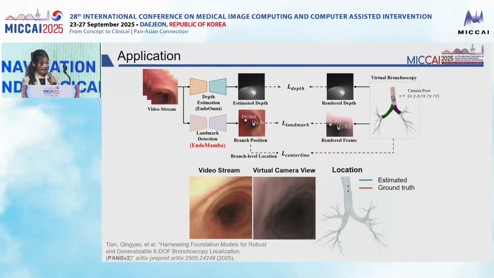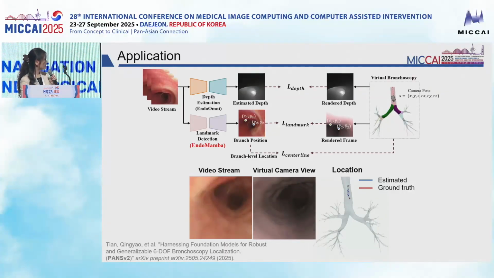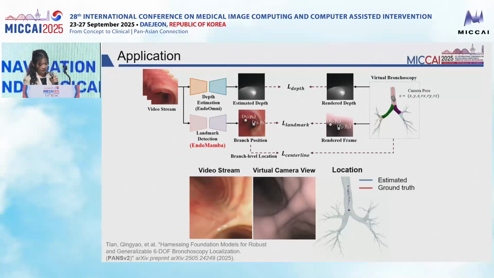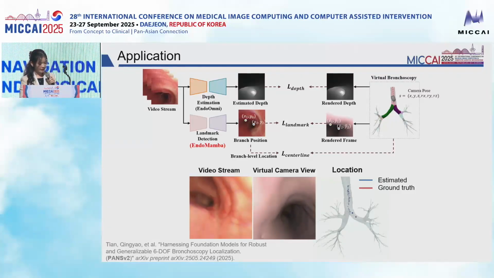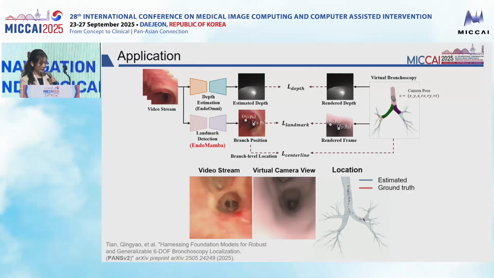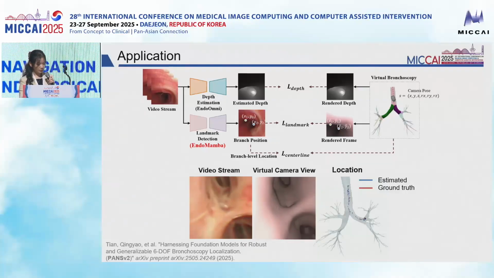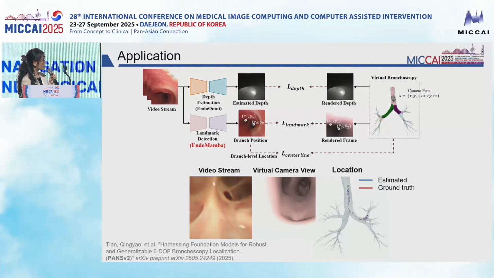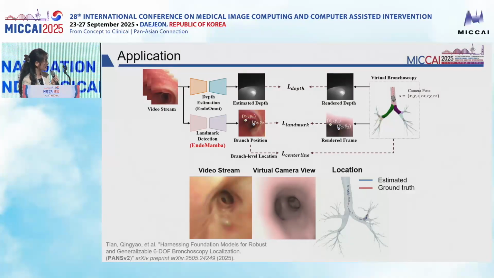We use anatomy detection and branch-level localization as a core module in our bronchoscopy navigation system. For full details, you can search for our PANS V2 paper. But here we show the overall navigation results. Starting from the input video and the reconstructed airway, we estimate the bronchoscope 6 degrees of freedom pose and render the corresponding camera view in virtual bronchoscopy. And you can see that the virtual view aligns very well with the real camera view, and the ground truth camera pose and the estimated camera pose match very closely.